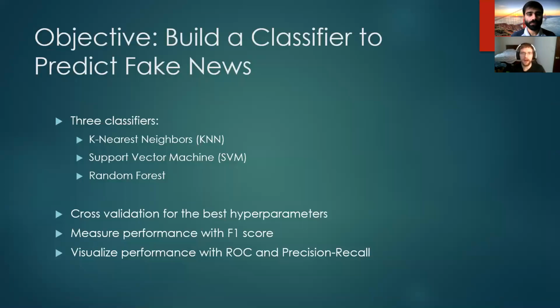So getting into our model building, our objective is to build a classifier that can classify whether an article is real or fake. We had three classifiers: k-nearest neighbor, support vector machine, and random forest. In all cases, we used cross-validation to find the best hyperparameters for each model. We measure our performance with F1 score in order to maximize the number of true positives that our model is predicting, and we visualize our performance with an ROC curve and precision recall curve, which we will see on the next slide.